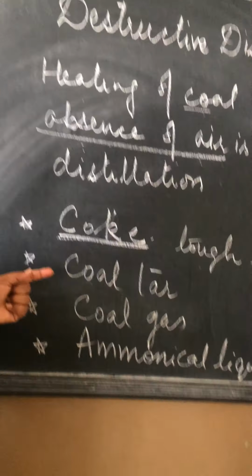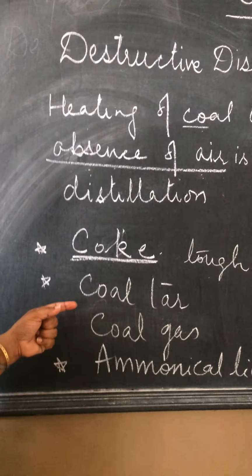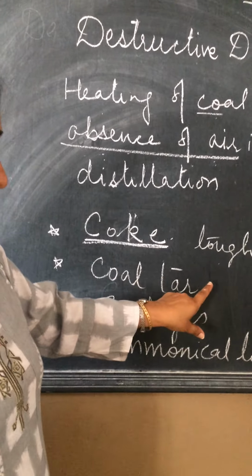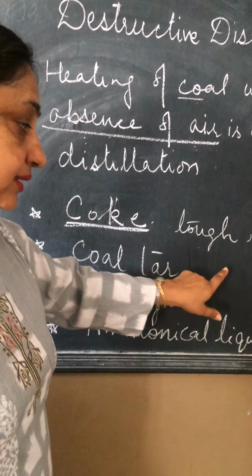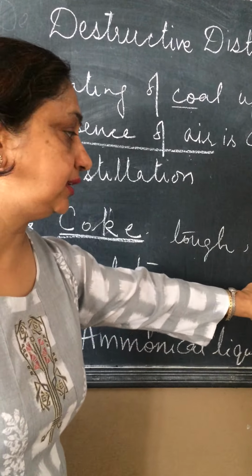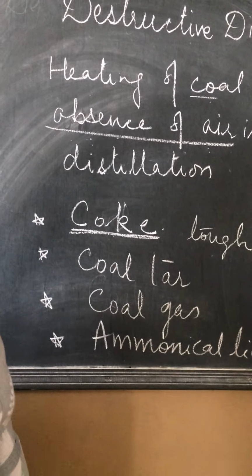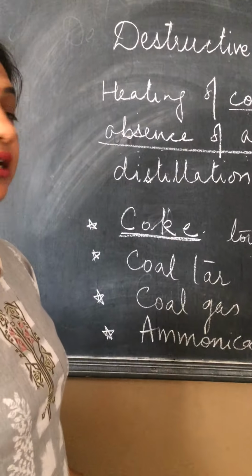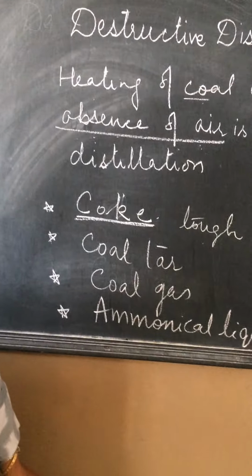The next product that we get after destructive distillation of coal is the coal tar. Coal tar is a black, thick liquid with unpleasant smell. It is a mixture of about 200 substances.